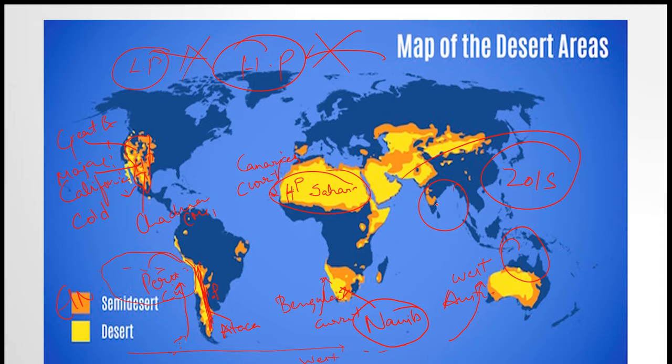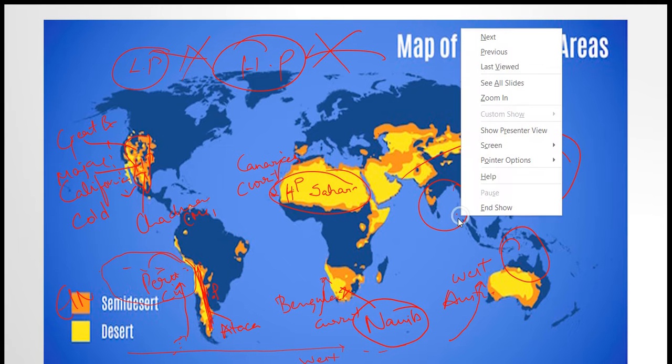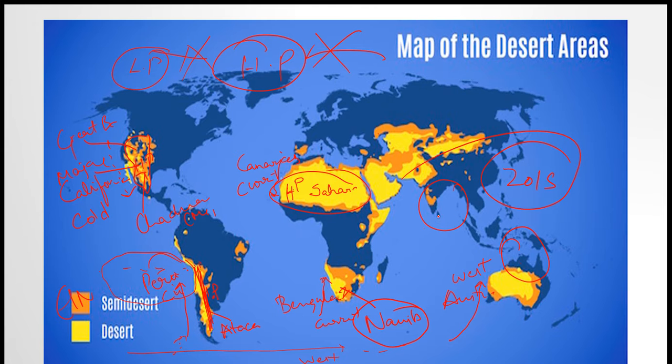Okay, and you must be asking why India got the Thar desert. Why is the Thar desert here? There are mountains, right? When monsoon wind carrying moisture hits them, it will rain. Suppose these are mountains. If wind hits them, rainfall will happen here.